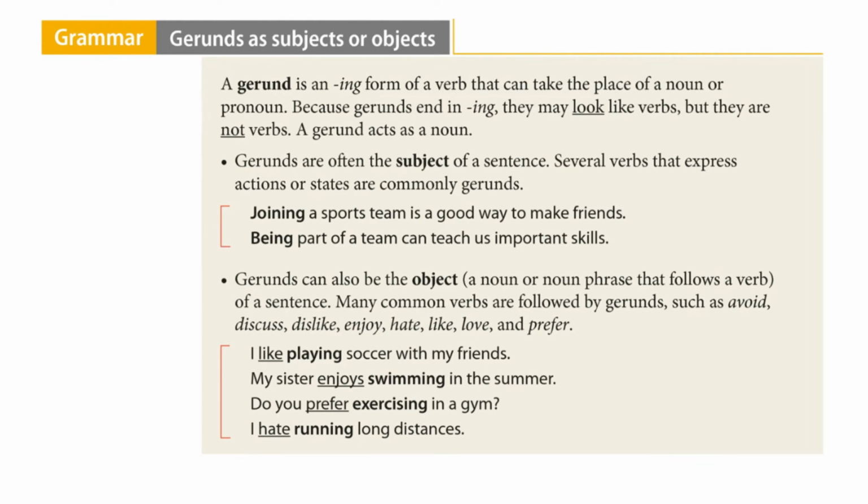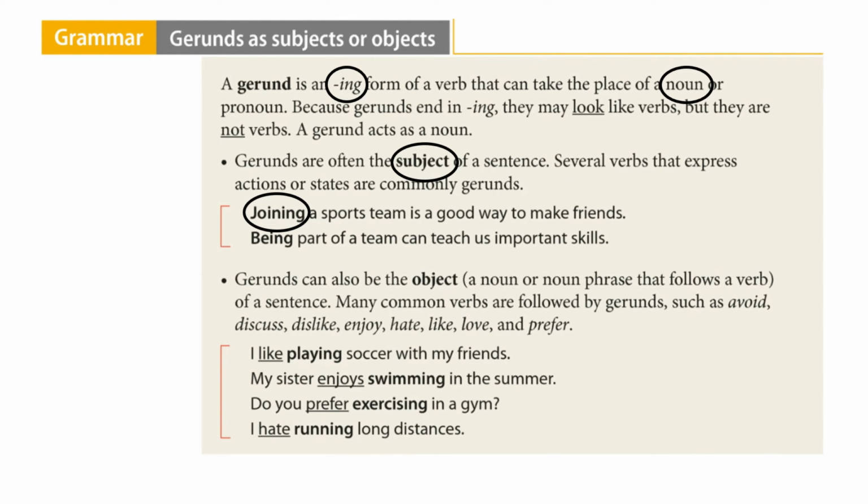Okay, so here we have the skill box. Gerunds as subjects or objects. You have this here in your book, your Q Skills. So the first key thing is ing. The gerund has ing. Second, it behaves like a noun, and it can be a subject, like joining here is a subject. Joining a sports team is a good way to make friends.